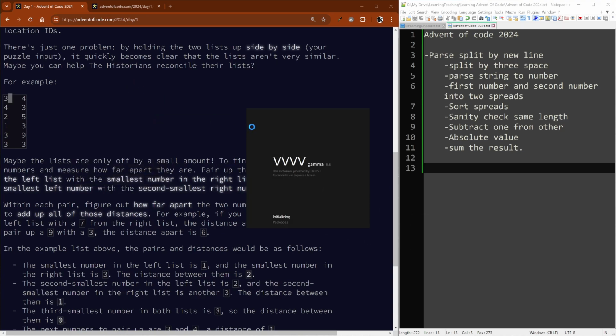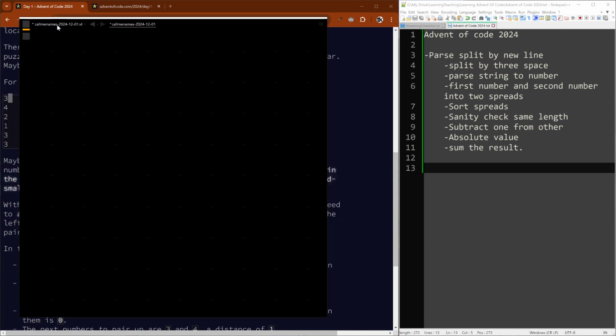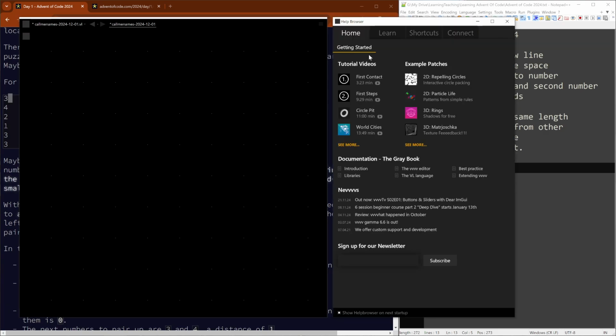So here's v4 gamma. Using the latest stable, 6.6. There was some fancy stuff coming through in the chat on 6.7. Haven't had a chance to open it yet, the preview with all these docked windows and things. I didn't want to be screwing around with that on the stream.